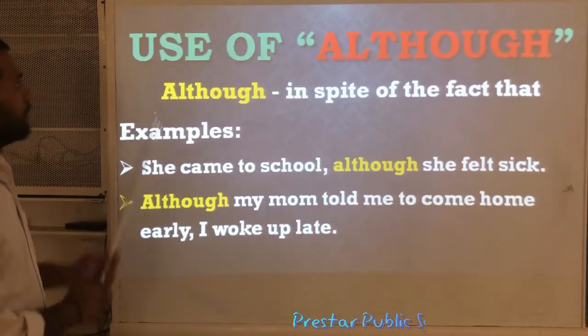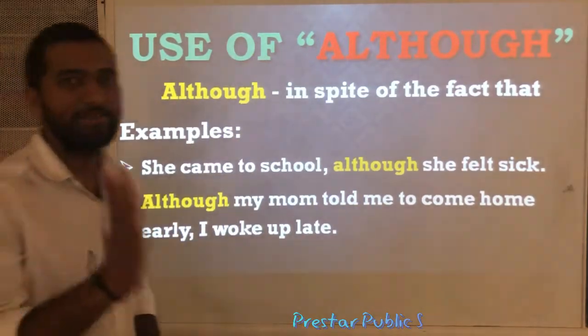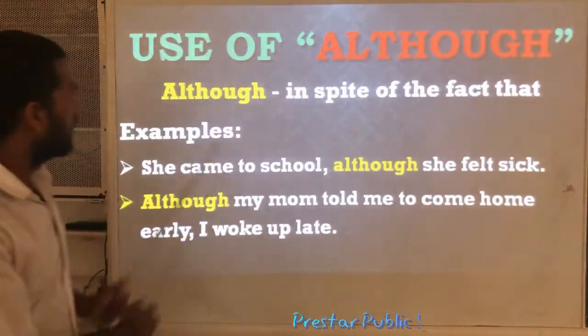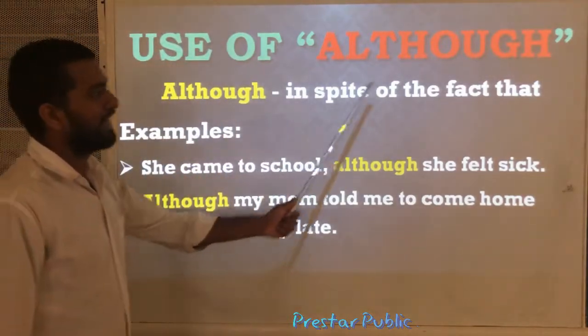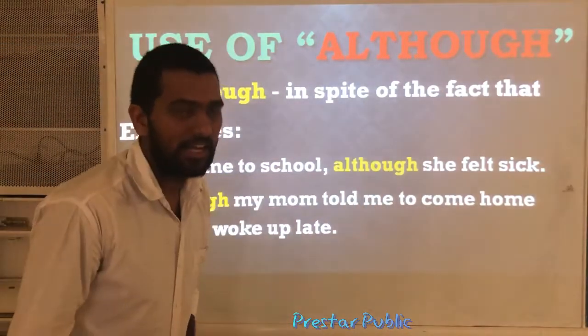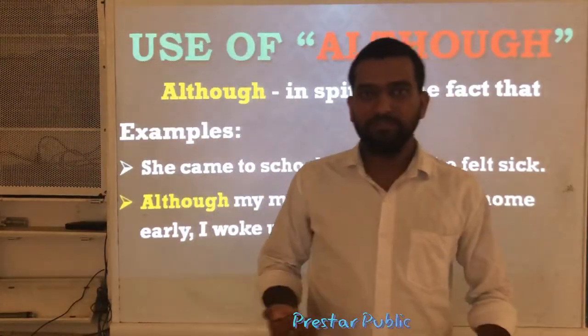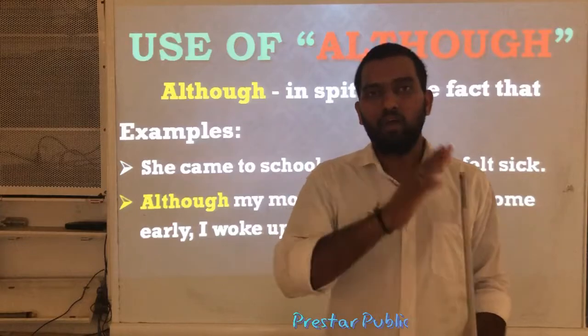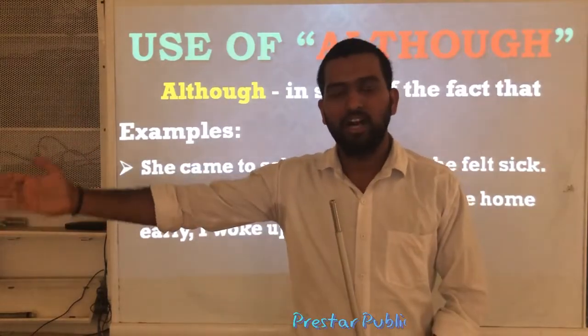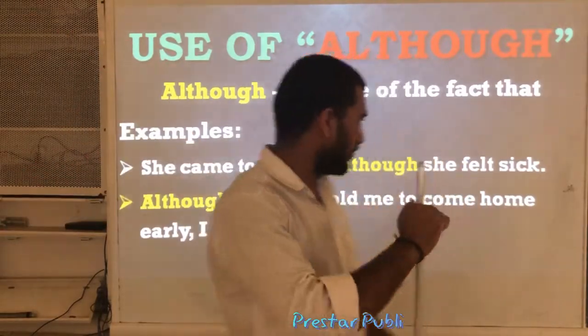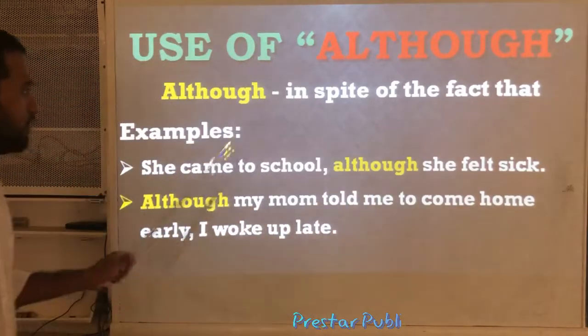Next, although. Use of although. What is the meaning of although first? Although means in spite of the fact that. For example, let us say we will go out although it rains. If you look at this example, you will understand clearly.